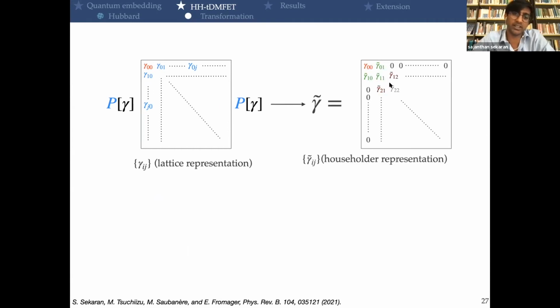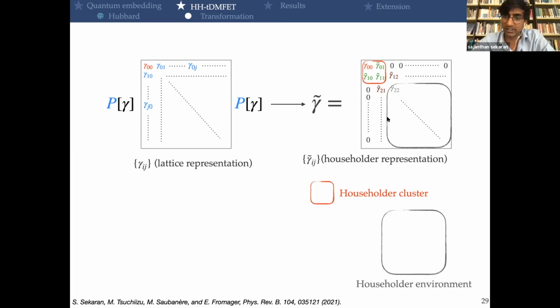And the really nice advantage we have by using the reduced density matrix is that we can clearly see how we cut or separate the orbital space. And in the new representation, actually, we see that we have something that we refer to as the Householder cluster. Then there is a second part, which we called the Householder environment. And connecting these two, there will be the buffer sector. I mean, this is our notation.